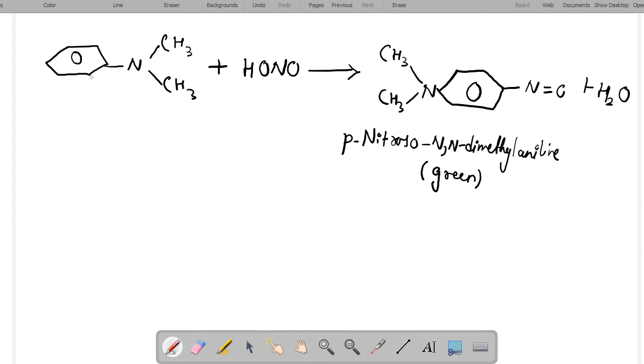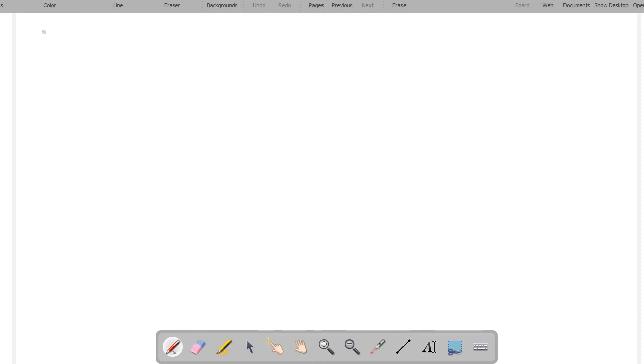Okay. Next, reaction of amines with Grignard reagent.